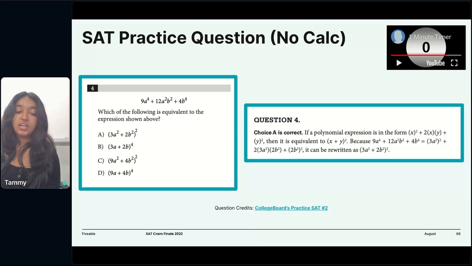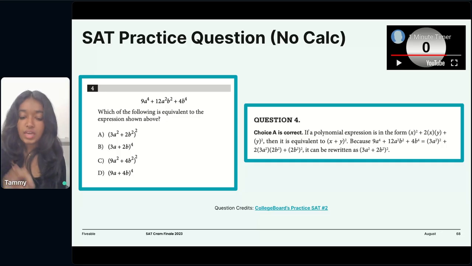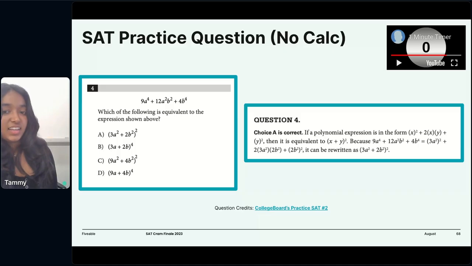And once we have that, we can notice that our a value is 3a squared and our b value is 2b squared. And that can just be simplified down to 3a squared plus 2b squared, the whole squared, because of our form of a plus b squared is equal to a squared plus 2ab plus b squared. I know that's a lot to take in right now, but you can watch the replay, listen to me say it a little bit slower, but that's basically how I got that. So our answer is option A.